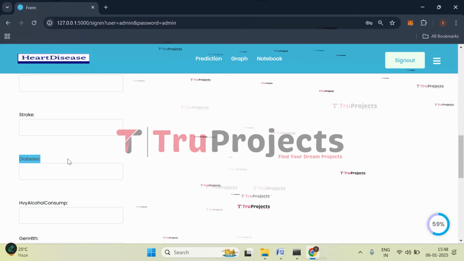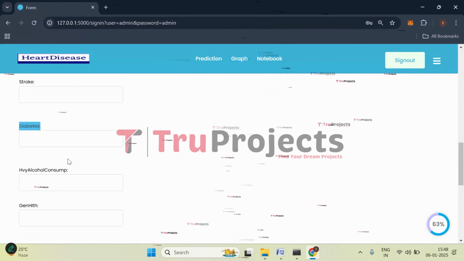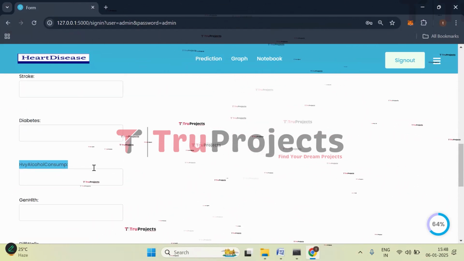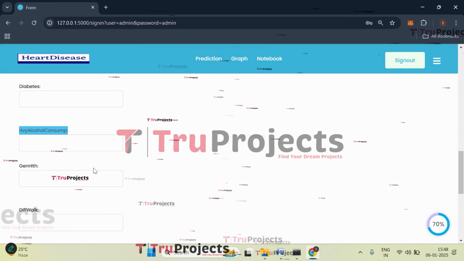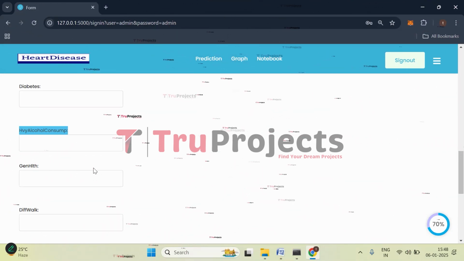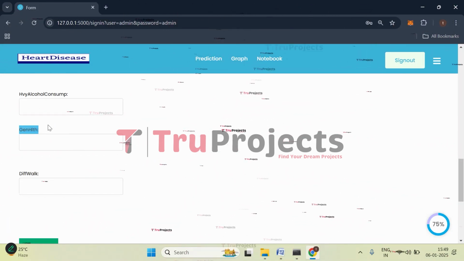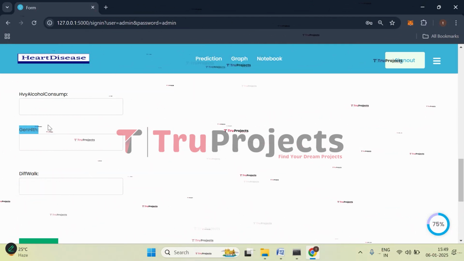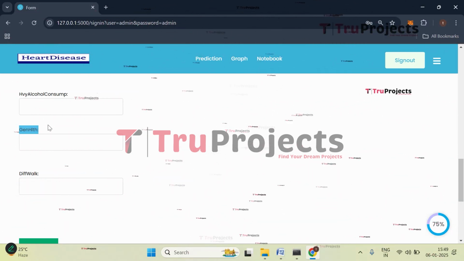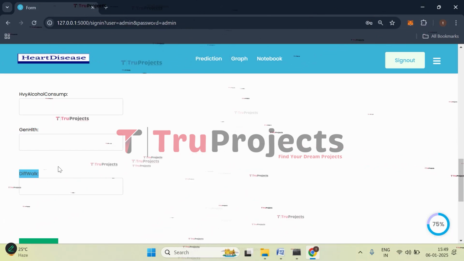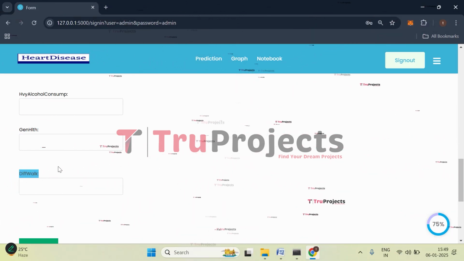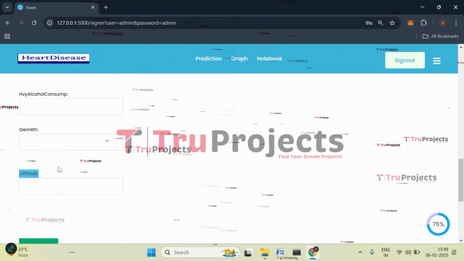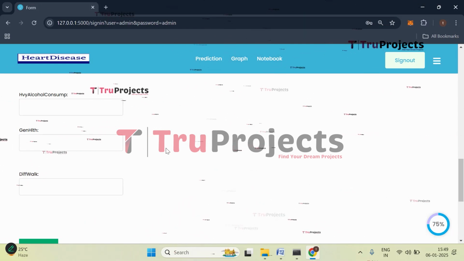Then comes diabetes. So here it shows whether the person has diabetes or not. Then we have heavy alcohol consumption. So this indicates the person consumes alcohol heavily. And then we have general health. So this refers to the person's general health status. Typically, it is rated from 1 to 5. And the last one we have is diff walk. So this indicates whether the person has difficulty in walking or climbing stairs. So this is about the parameters.